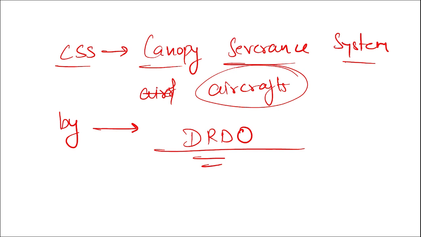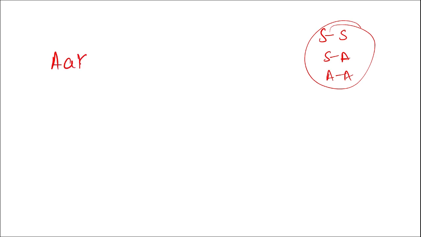DRDO. Alright, important question. Next you have to tell me, is it a surface to surface missile, surface to air missile, air to air missile, or none of the above? You have to give me the answer to that. Name the missile, that is Akash NG.